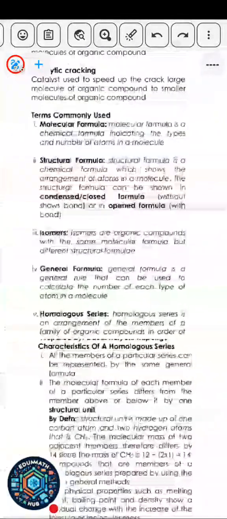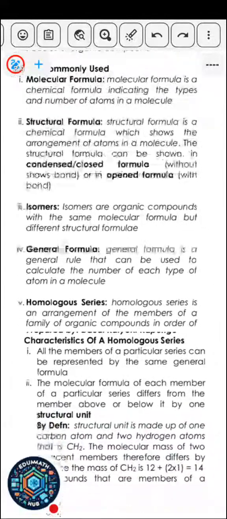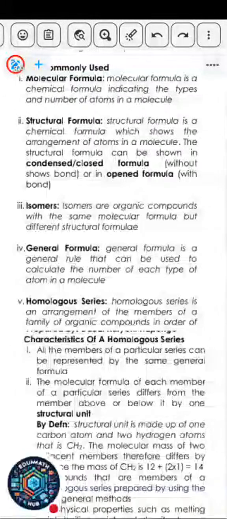Then if you continue, the next one is the isomer. Isomers are compounds with the same molecular formula but different structural formula. So in isomers, you have two compounds. These two compounds have the same molecular formula, but their structure is different. Take for example, if this is butane, butane is 1, 2, 3, 4.